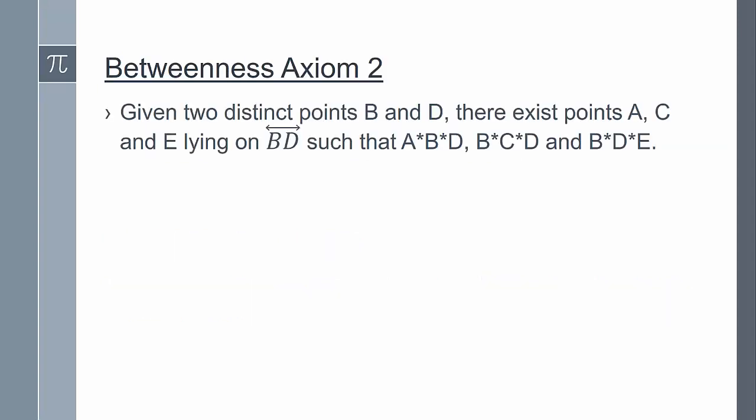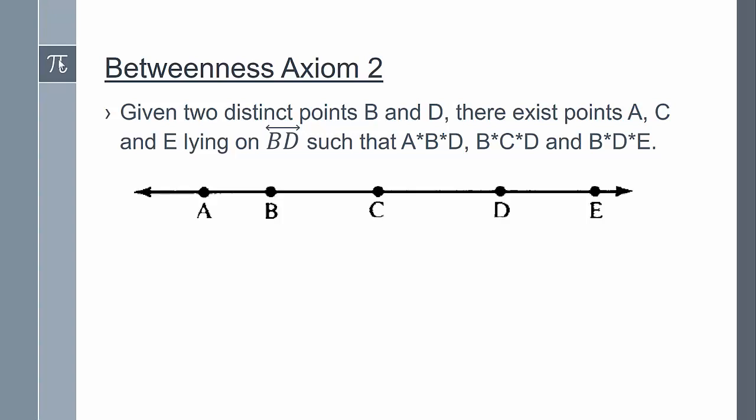Now for betweenness axiom 2: given 2 distinct points B and D, there exist points A, C, and E lying on line BD such that B is between A and D, C is between B and D, and D is between B and E. This axiom ensures that there are points between B and D and that the line BD does not end at either B or D. This axiom also shows that the points on a line do not form a discrete set like the natural numbers, where there's a number and then a next number and then no natural numbers in between.